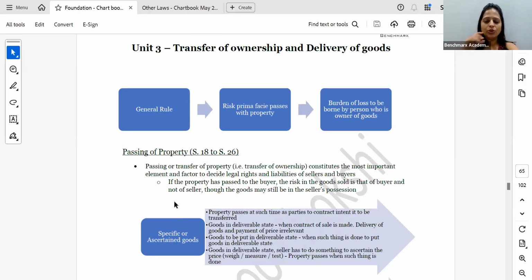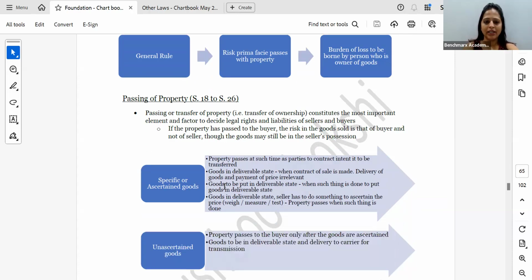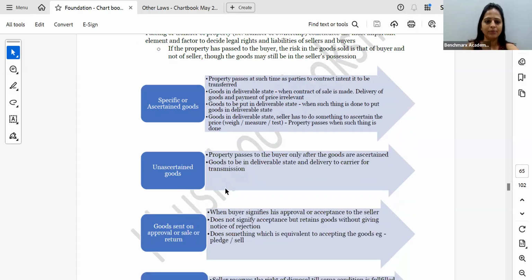Now coming to transfer of ownership and delivery of goods. I know it's 8:30. What we'll do is we'll just finish the Sale of Goods Act so that this is done, and tomorrow we can start with the other three chapters. So the transfer of ownership and delivery of goods. Why do you have to see the ownership and delivery of the goods? Because the risk passes with ownership. So it is very important to understand at what point the ownership is getting transferred to the person. As soon as the ownership is transferred, the risk associated with it will also get transferred, and hence determining when the ownership is transferring is very, very important.